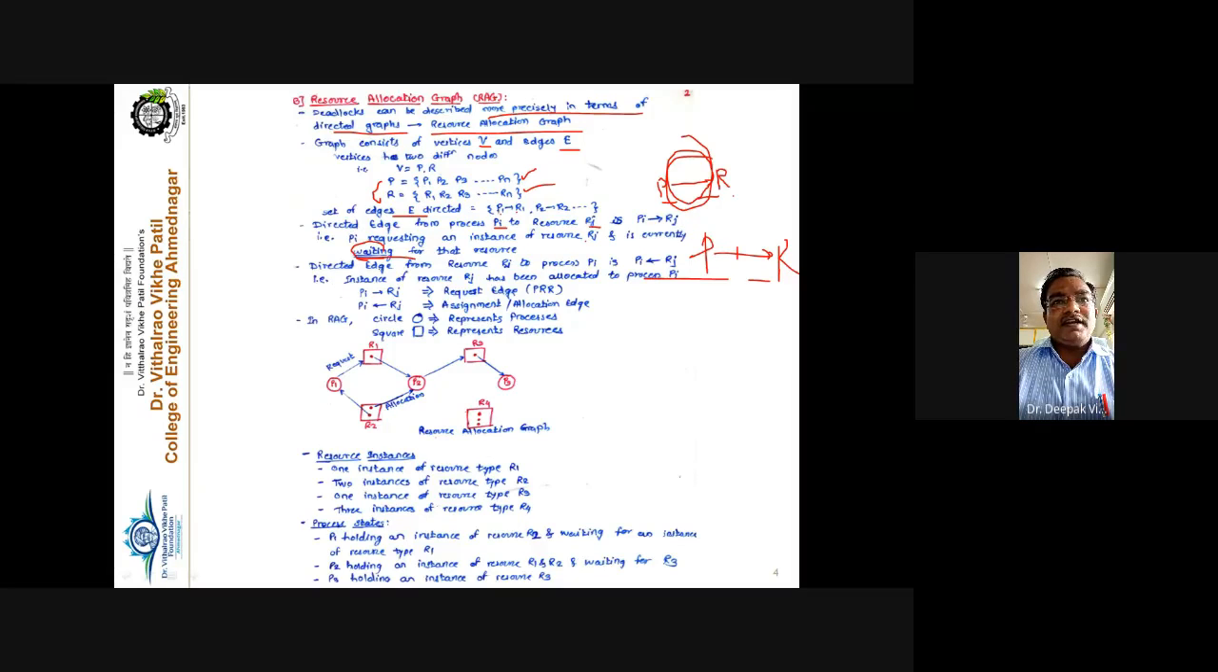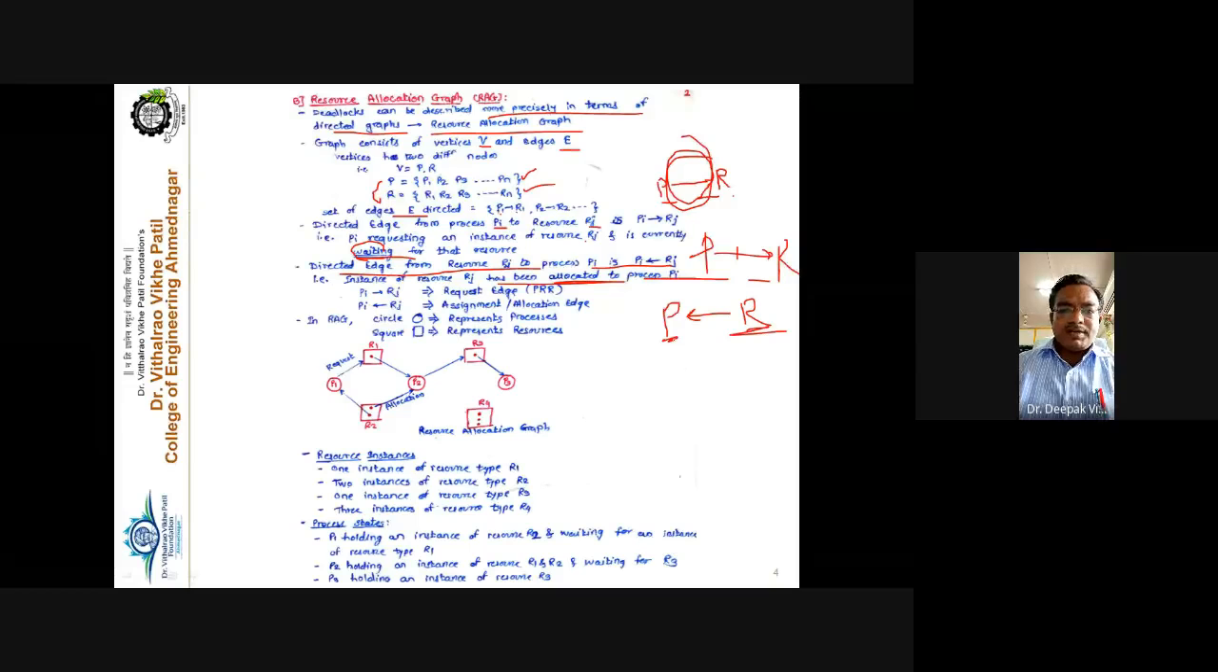See the second one, the directed edge from the resource R to process P. Say for example, if this edge is exactly reverse, instead of in this direction the edge is in this direction, R to P, then the significance is that an instance of resource Rj has been allocated to process Pi, meaning this resource is allocated to this process.